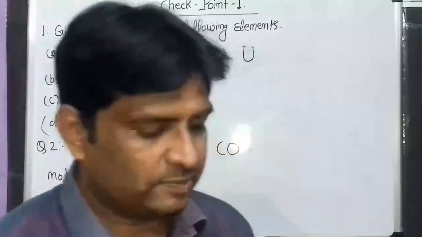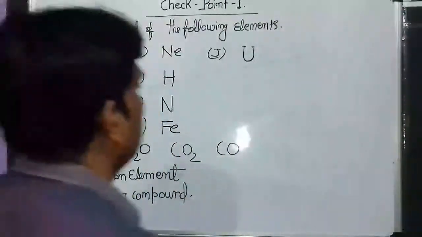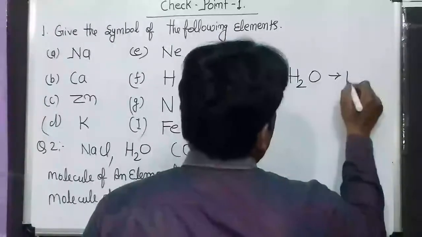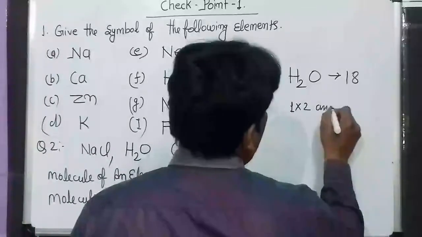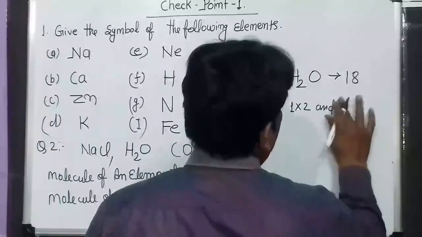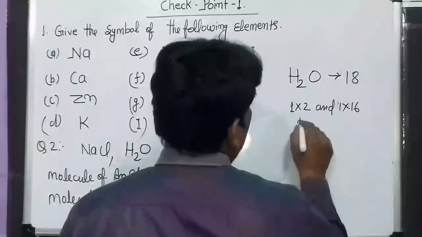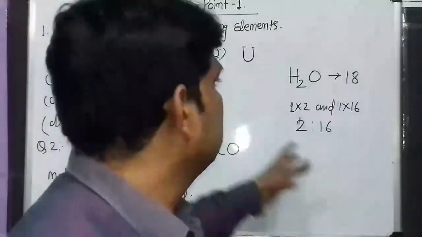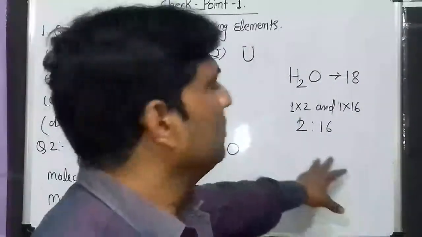In your book there is no answer, but I am here to discuss this answer 1:8, because the molecular formula of water is H2O. Hydrogen is 1 into 2 and oxygen is 1 into 16, so 2 and 16. Because 2 hydrogen atoms combine with 1 oxygen atom to form water.